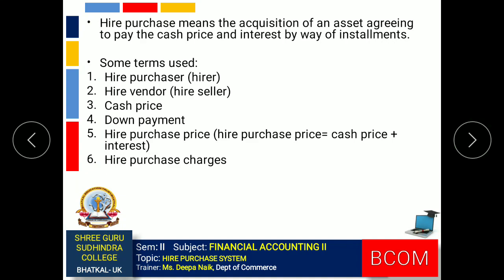Next one is hire purchase price. Hire purchase price is the total cost of hire purchase arrangement. It will include the cash price of the asset plus the interest which is charged to the hire purchaser. Since it is like a credit facility which is given to the purchaser, interest will be charged by the seller to the purchaser. So hire purchase price is the total cost of hire purchase arrangement.